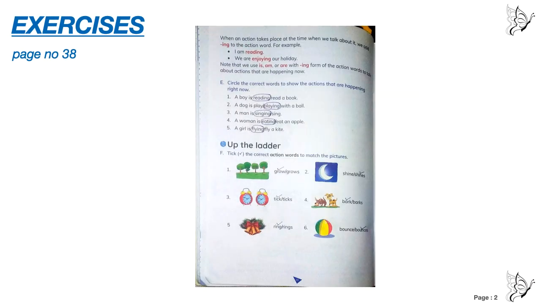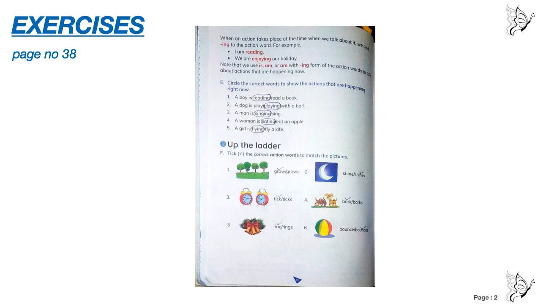Now turn the page. Page number 38. Question number E. Circle the correct words to show the actions that are happening right now. A boy is, now is there, so it will become verb plus ing. The boy is reading. If you write the boy is read, then the answer is not correct. You have to write a boy reads or a boy is reading. If there is is, then you will have to use verb plus ing. Read is the verb and then ing.